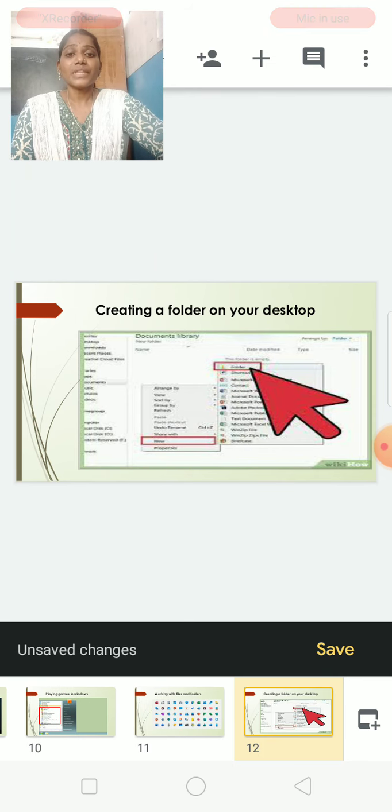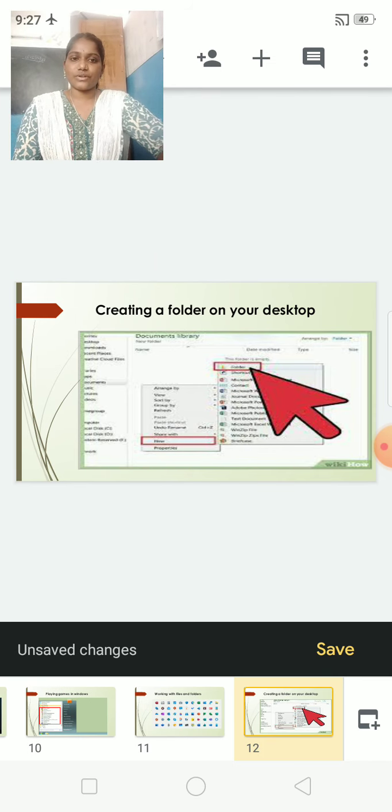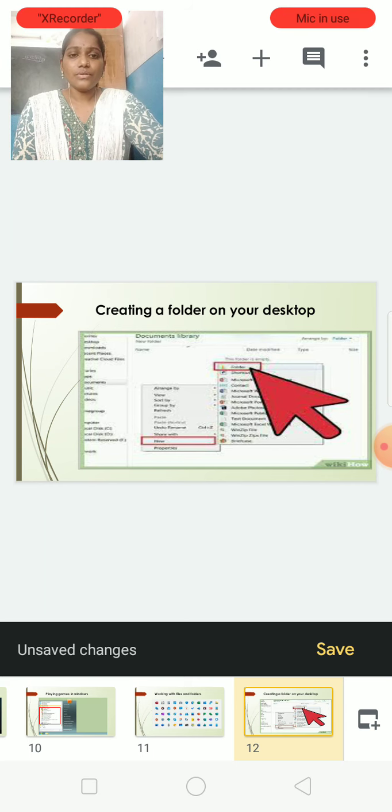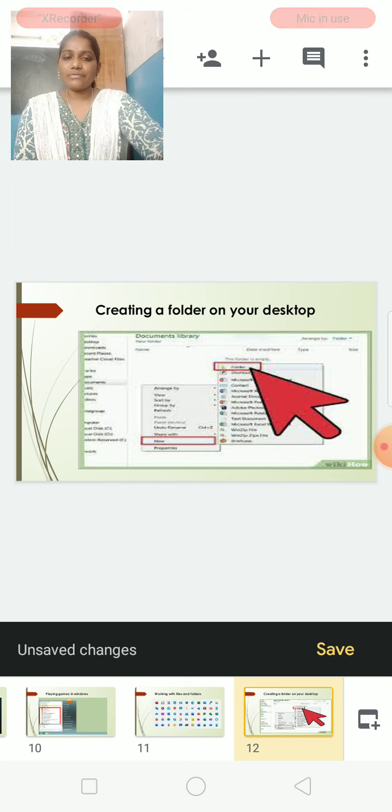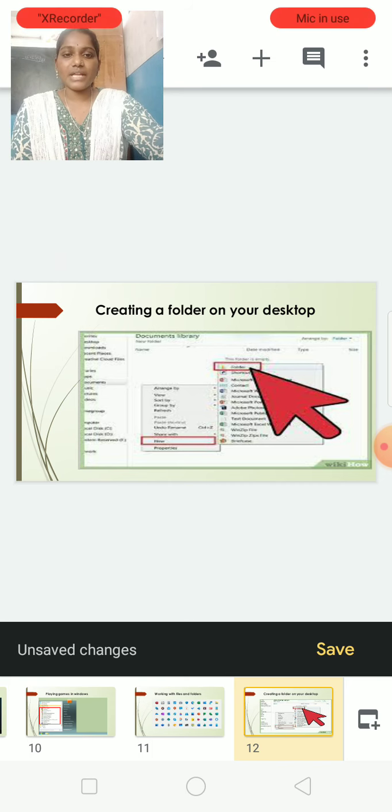Next, creating a folder on your desktop. So, we know how to save the files, right? But how to save a folder or file on a desktop? For that, first click on the right button anywhere on your desktop. Yes, a desktop menu will appear.